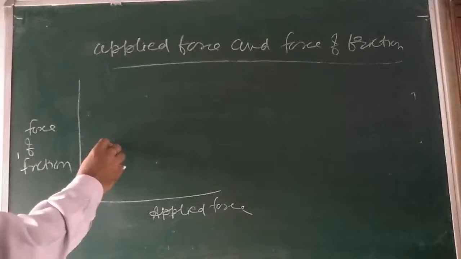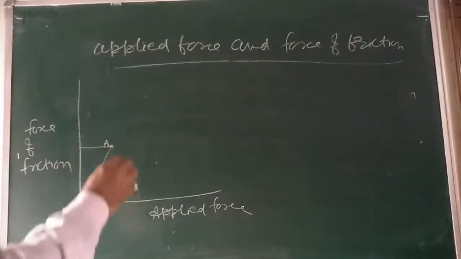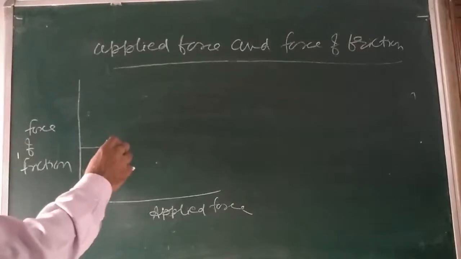At A, the static friction is maximum. This represents the limiting friction also.